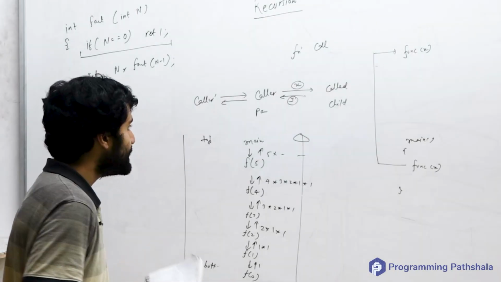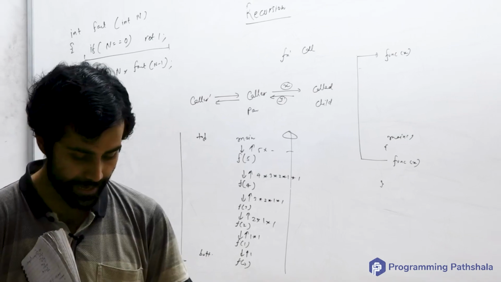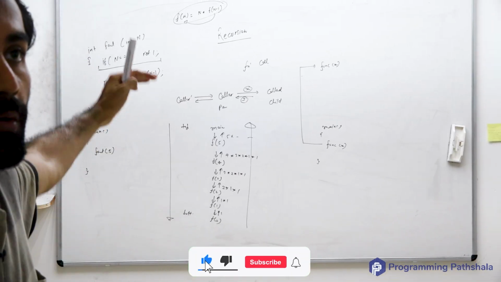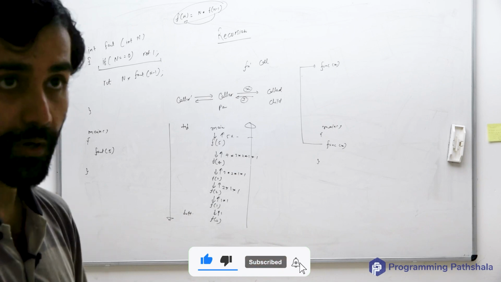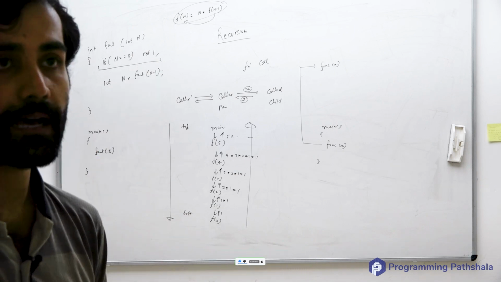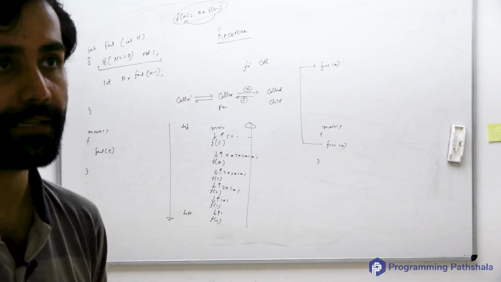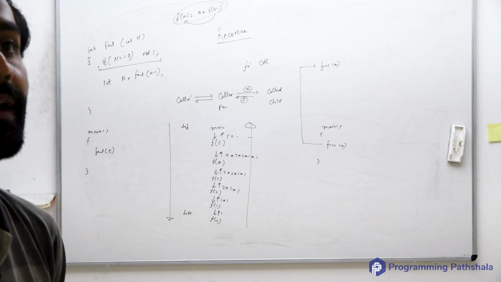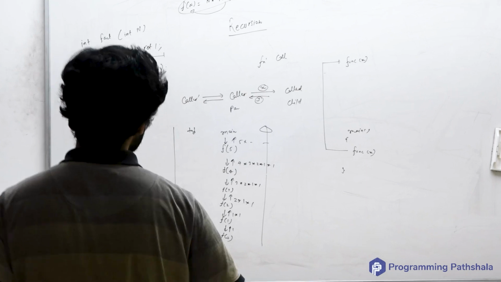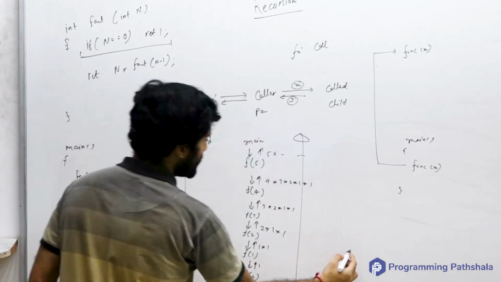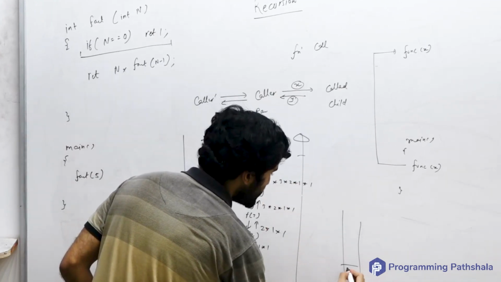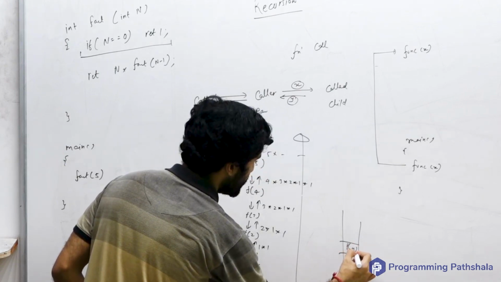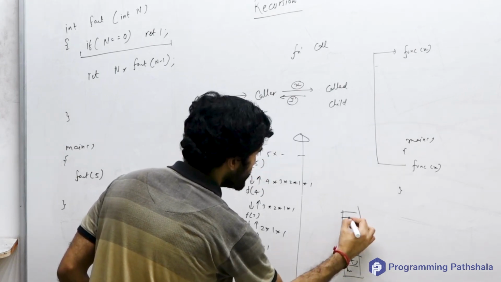While talking about time and space complexity in a class, I talked about one thing: whenever you write recursive code, how does your operating system ensure that these function calls are somewhere in the memory waiting for each other to finish? It uses a stack. So corresponding to every function call, there is a stack frame. Main would be at the bottom of the stack, and then f of 5, and then f of 4, and so on till the top, f of 0.